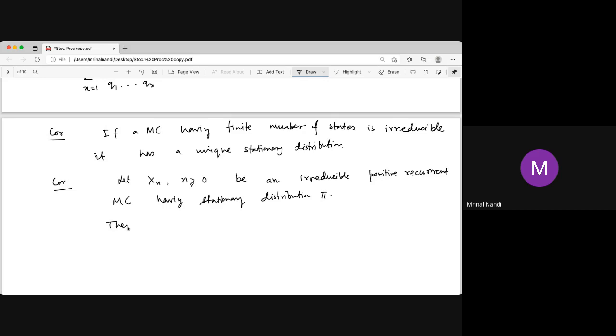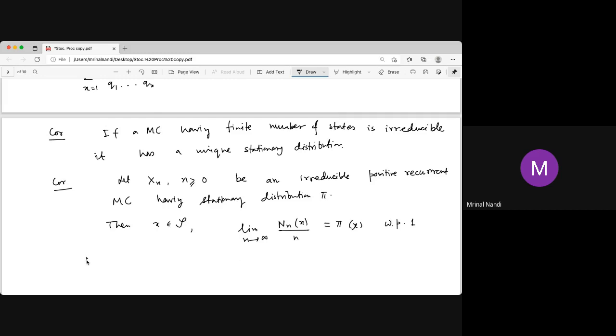Then for all x belonging to S, the limit as n tends to infinity of N_x(n) by n equals pi(x) with probability 1, the stationary distribution.